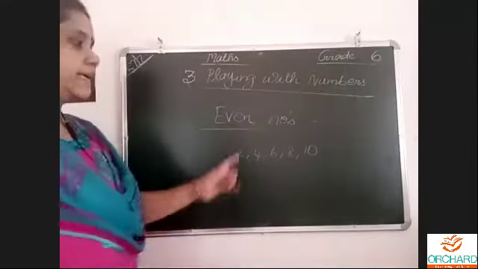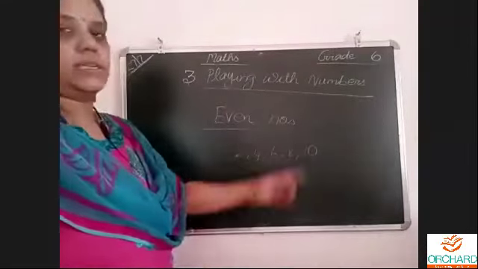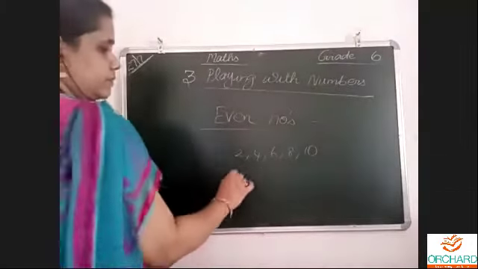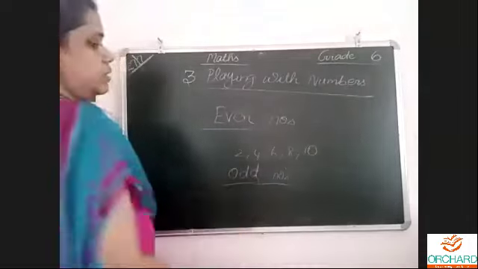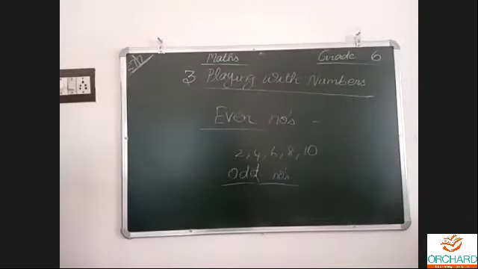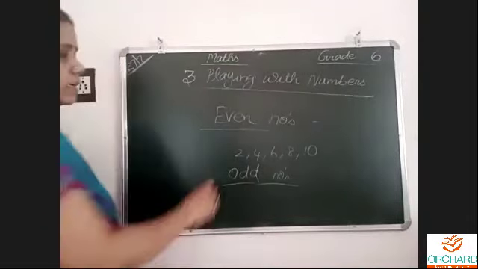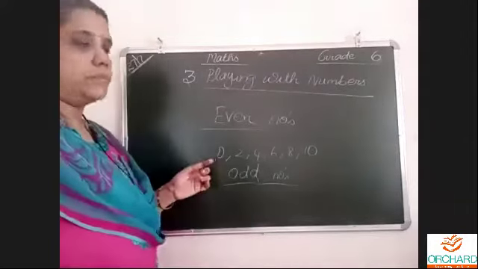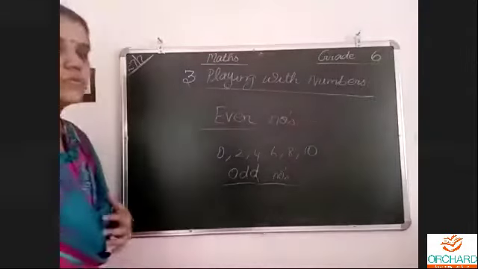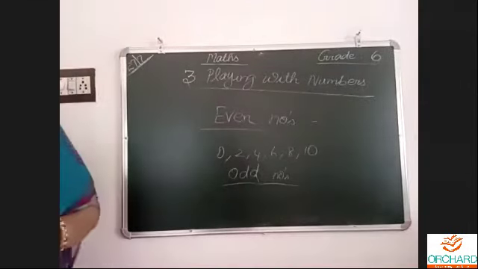By leaving one number, the number in the middle is an odd number. Whichever numbers are exactly divisible by 2, which come in the 2 table, including 0. Even 0 is considered an even number. So 0, 2, 4, 6, 8, 10, and so on.